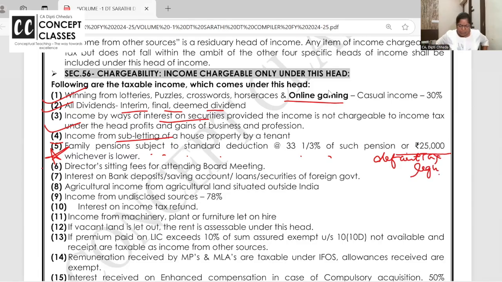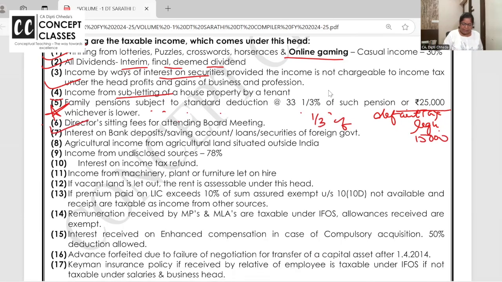So if you opt for the default tax regime, then after the employee is deceased, his family member will receive the pension. So one third or 25,000, they will get deduction. If you opt out of the default tax regime, then it is one third or 15,000, whichever is lower. Director sitting fees is taxable here.